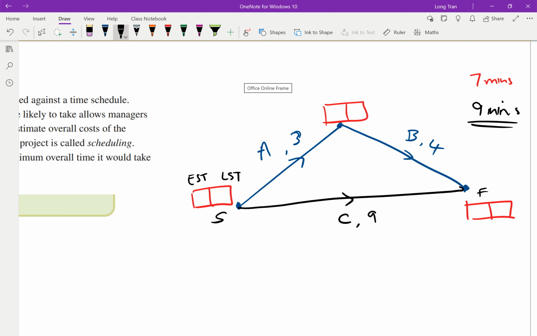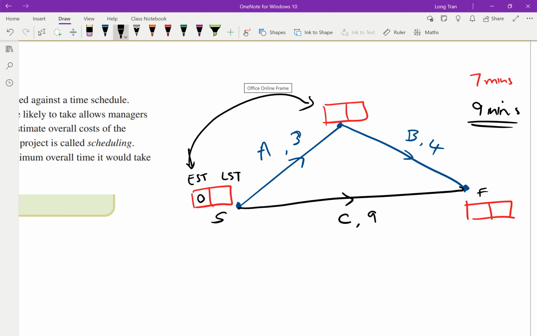Then the starting point for activity A, this is the starting time for activity A, this is the ending time for activity A, but also the starting time for activity B. Activity A obviously starts, the earliest they can start is right from the get-go, but it doesn't mean that they have to. But let's have a look here. If they started at the earliest time, which is 0, by the time they get to finish A, what's the earliest time that activity B can start?